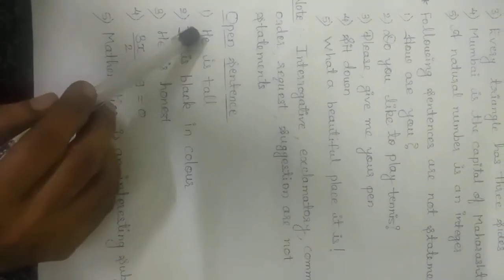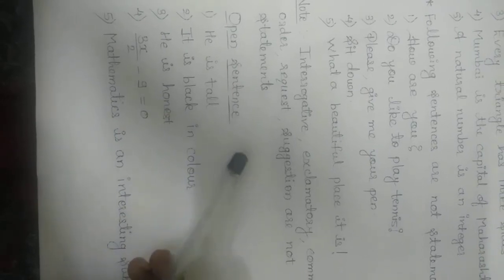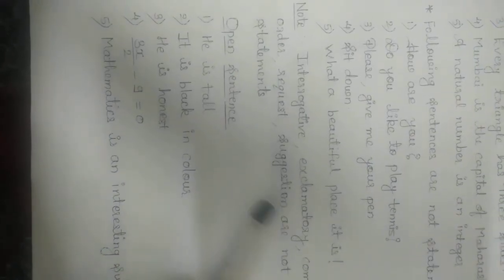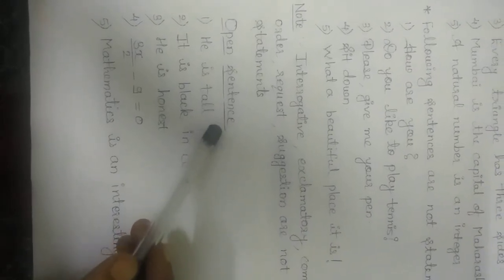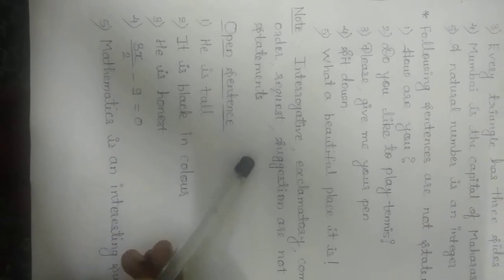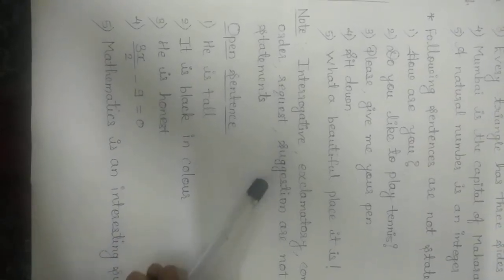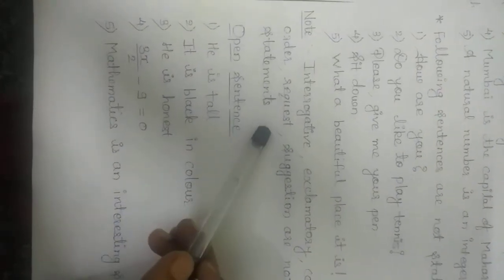Now see the first one, he is tall. Now we don't know who is tall and we don't know whether he is tall or not. Therefore, even though given sentence is a simple, here we cannot decide the truth value whether it is true or false. Therefore, this type of sentences are called as open sentence.